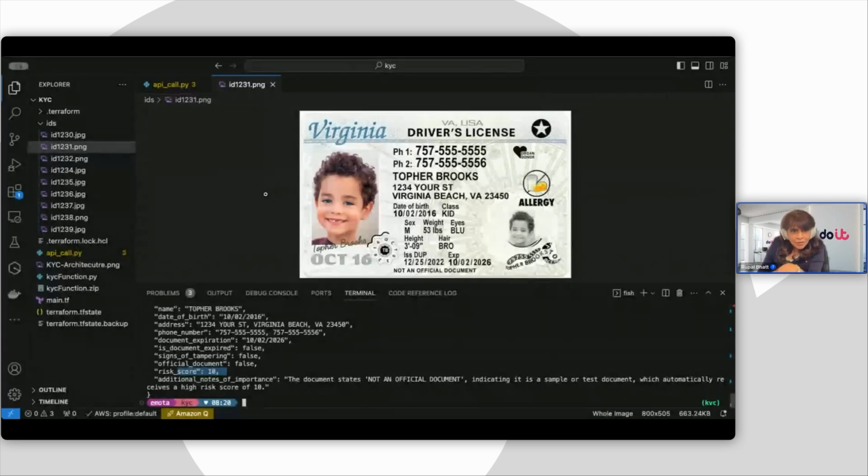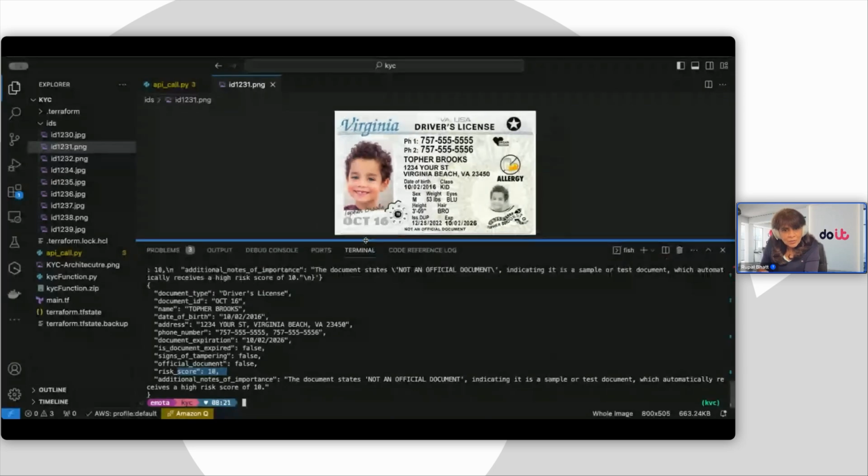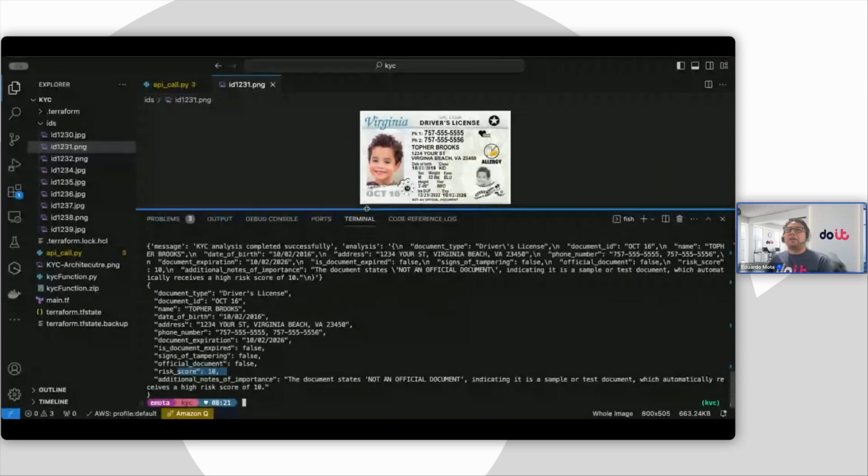Also, I like that you can see whether there are signs of tampering or not, which may not be very easy for human eyes to always check. However, the AI would check it much faster. Absolutely. Yeah, it will be much faster.